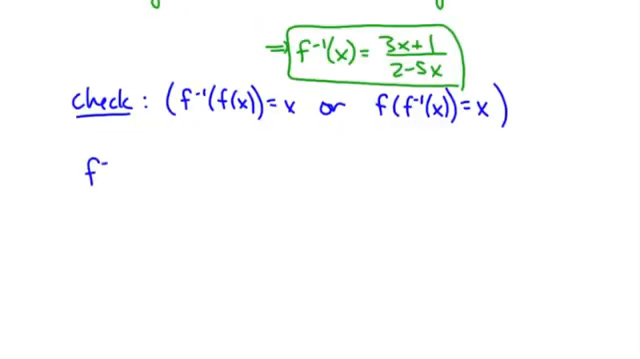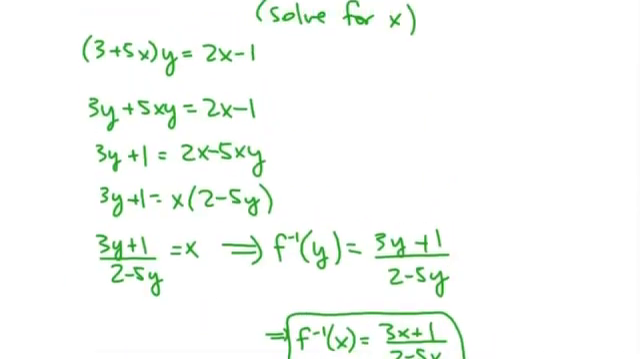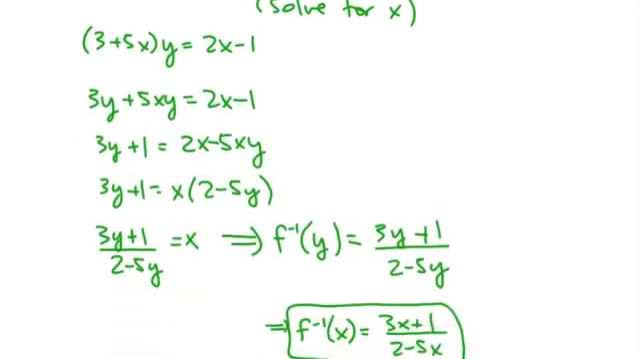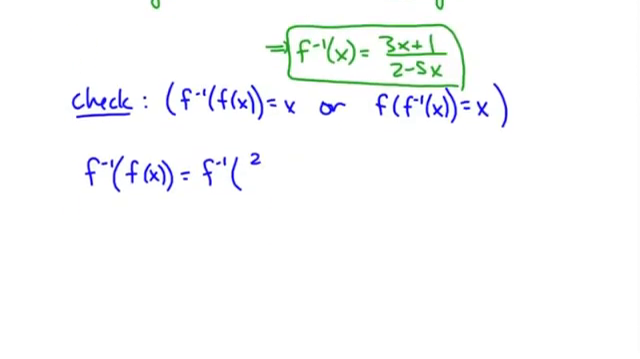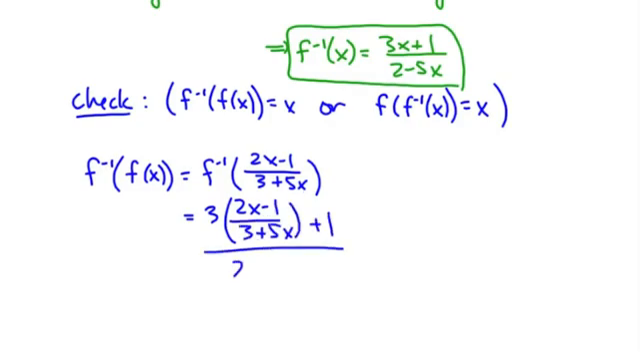So let's do f inverse of f of x. And I'm going to work from the inside out, although that's really a choice. I could also just as easily work from the outside in if you prefer. So f of x is 2x minus 1 over 3 plus 5x. I'm plugging that in for f of x, and now I'm going to plug all of that into my inverse function wherever I see x. So I get 3 times 2x minus 1 over 3 plus 5x, plus 1, all over 2 minus 5 times this big lump.